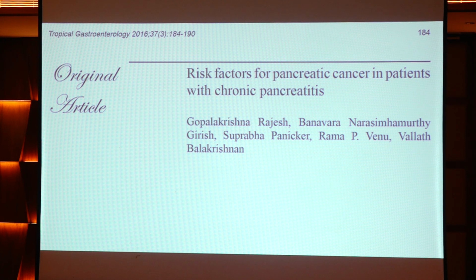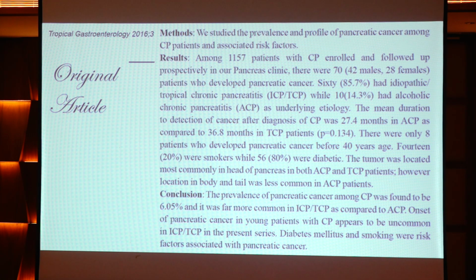So, what is the natural course of chronic pancreatitis and what are the risk factors for pancreatic malignancy in patients with chronic pancreatitis? This paper has shown that out of 1057 patients, 70 patients developed malignancy, and out of them 85% had idiopathic chronic pancreatitis as the background, and in 14% it was alcohol related. So the prevalence of pancreatic malignancy in chronic pancreatitis was 6%. It was more with the idiopathic group when compared to the alcohol related group.